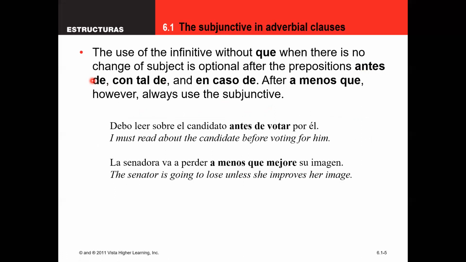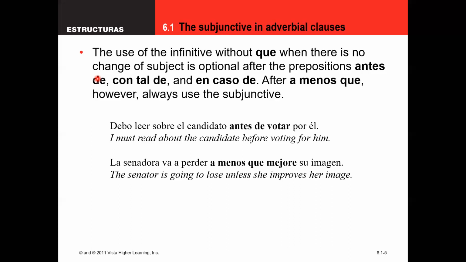But I really think with antes de, just with the frequency of how often that happens, I guess it's an acceptable rule. It's just not something that's practiced very often. So I think a better option, if I'm going to wash my hands before I eat, is: yo me voy a lavar las manos antes de comer.